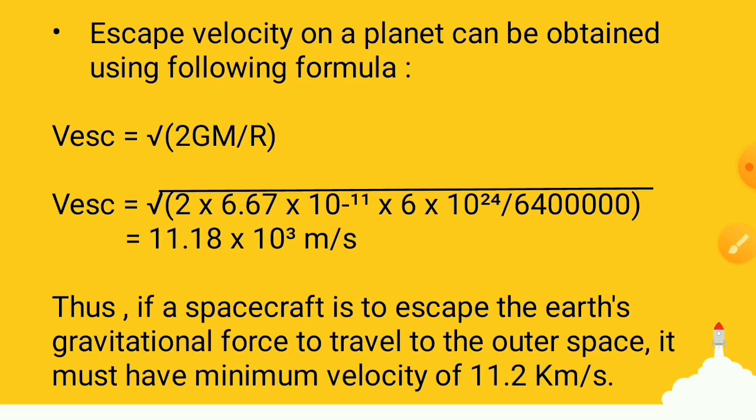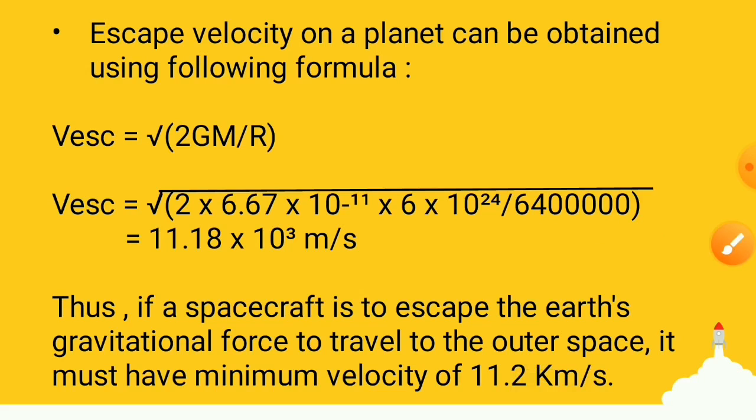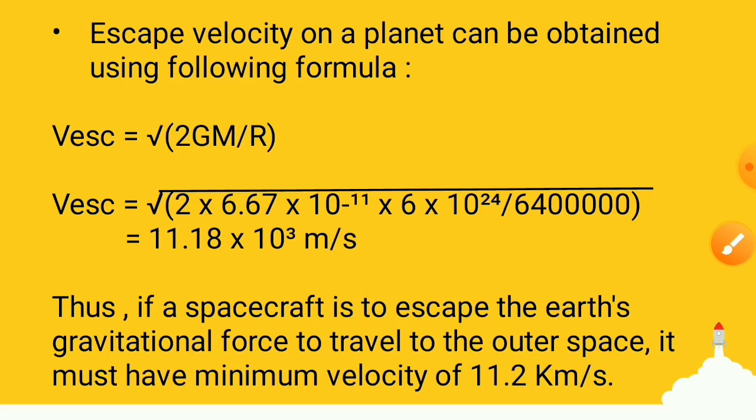6.4 into 10 to the power 6 meters, and the value comes to 11.18 into 10 to the power 3 meters per second. So this is the escape velocity. Thus, if a spacecraft is to escape the Earth's gravitational force to travel to outer space, it must have a minimum velocity of 11.2 km per second to escape from the Earth's gravitational force.